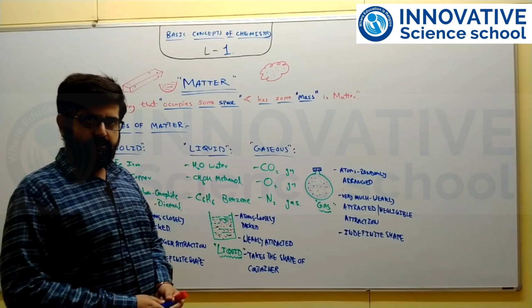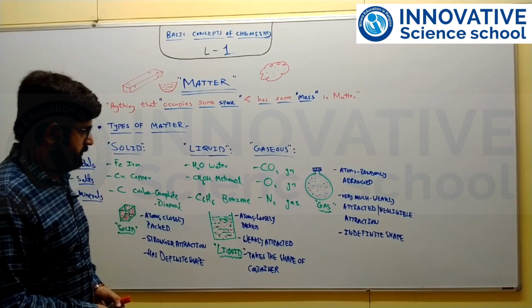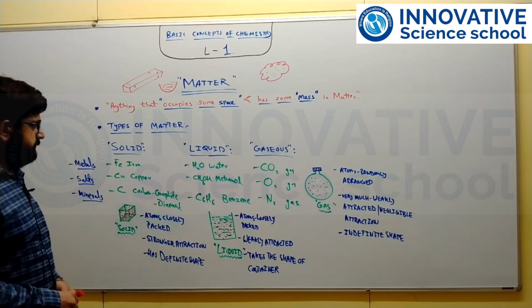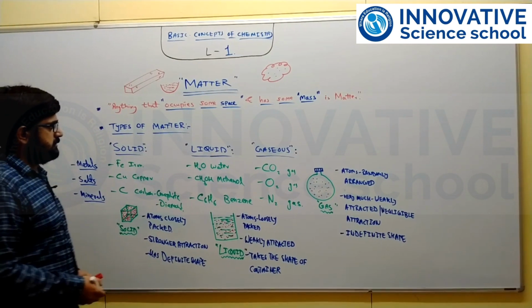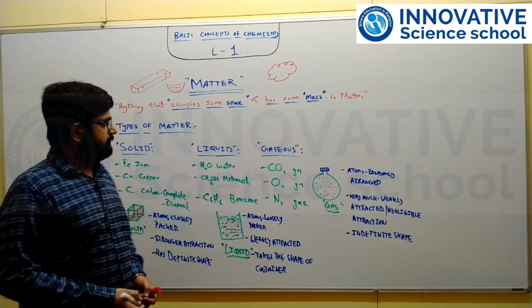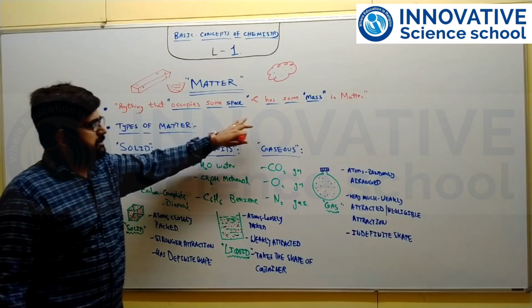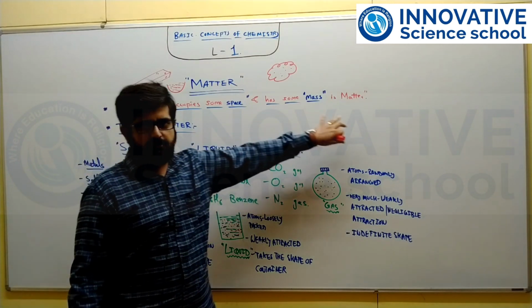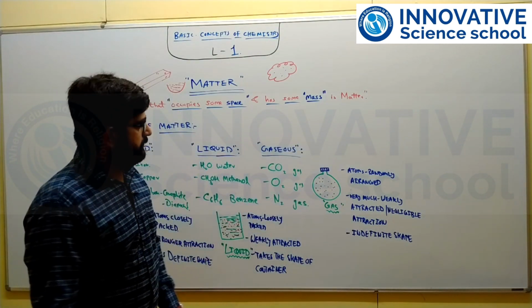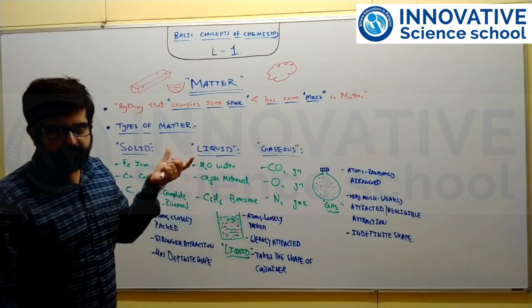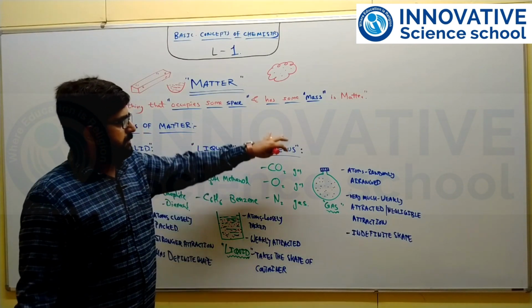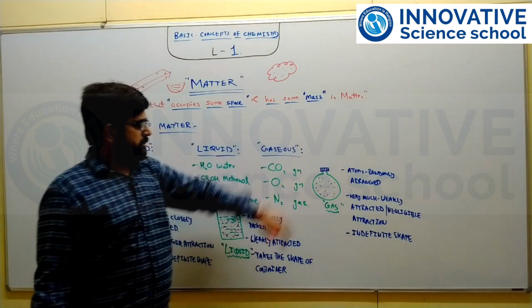As we know, initially the matter has different types, right? We'll see what are the types of matter. What is the definition of matter? First of all, anything which occupies space and which has some definite mass is known as matter, right? Which has particular mass, particular weight and occupies space, that is classified as matter.